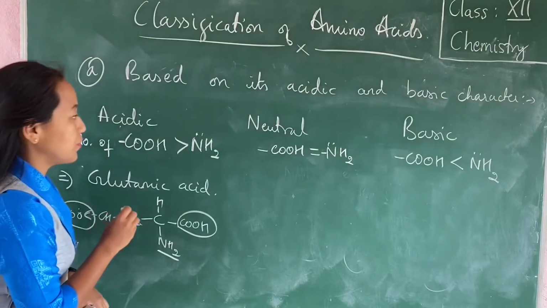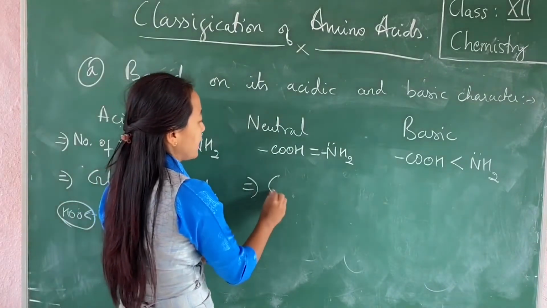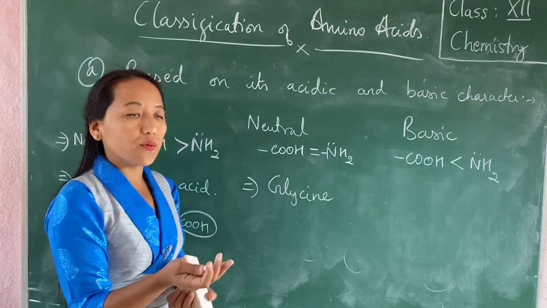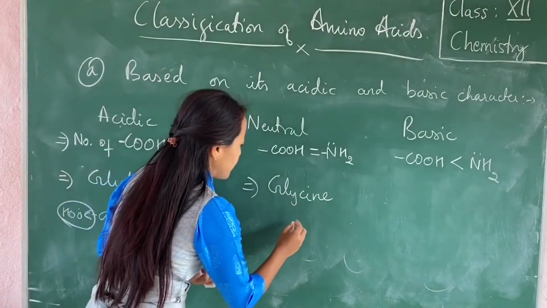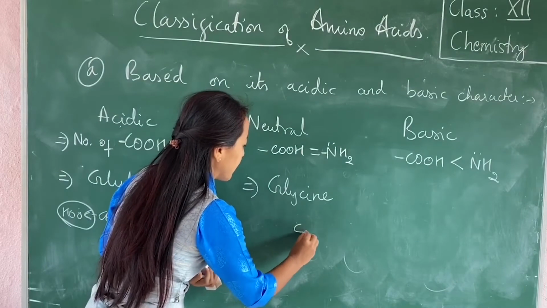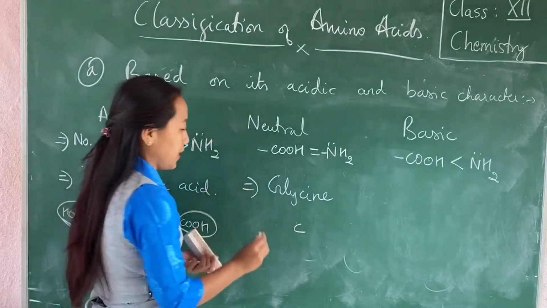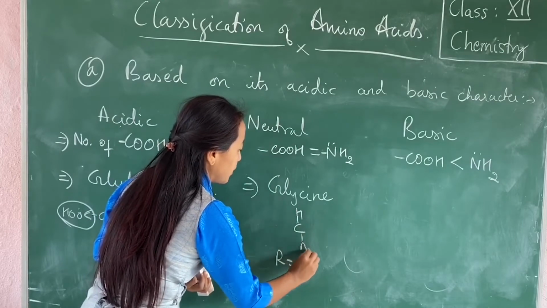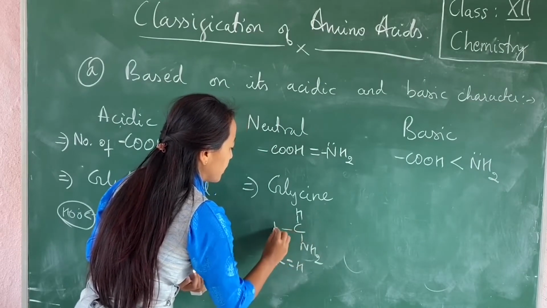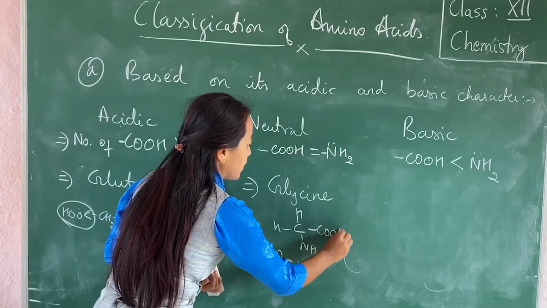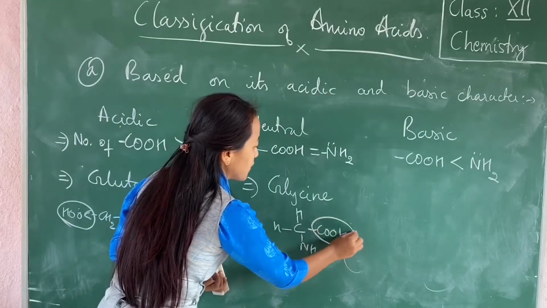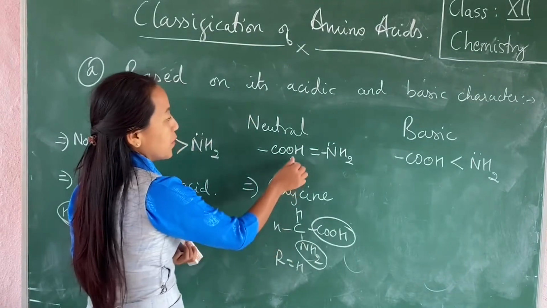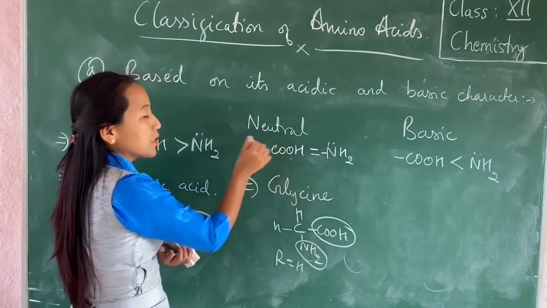Now in the case of neutral, you have glycine, in which the number of NH2 and COOH is equal. So let me write down the formula of glycine. Glycine is where R is replaced by a hydrogen atom. So H, NH2, H, and then COOH. In this case, the number of COOH is 1, and the number of NH2 is also 1. So it is equal, therefore it is neutral.